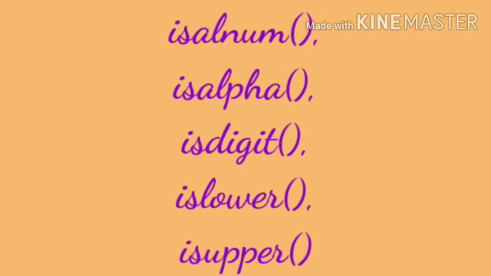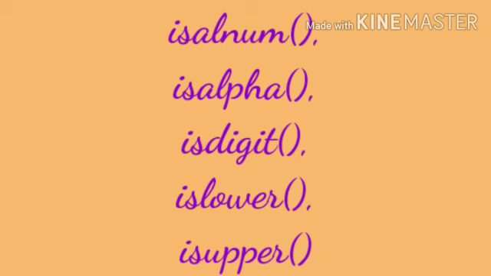The next predefined function is isdigit, which checks whether the given value is a number or not. If the given character is a number, it returns the value 1, otherwise it returns the value 0. The next predefined function is islower, which is used to check whether the character is a lowercase letter or not, that is a small letter or not. If the given character is a small letter, it returns the value 1, otherwise it returns the value 0. Just the same as isupper. If the given character is an uppercase letter, it returns the value 1, otherwise it returns the value 0.